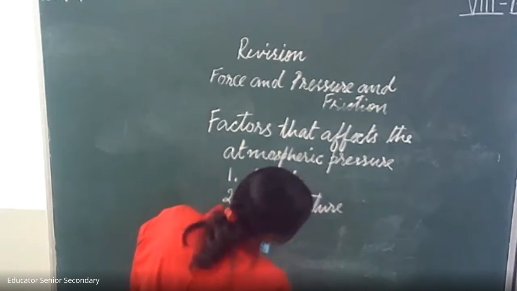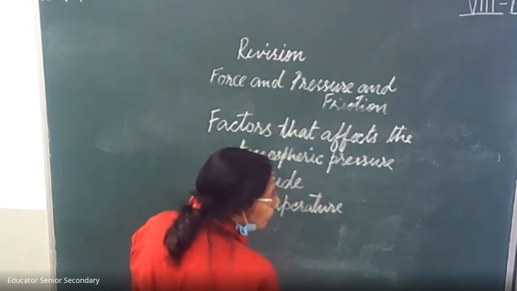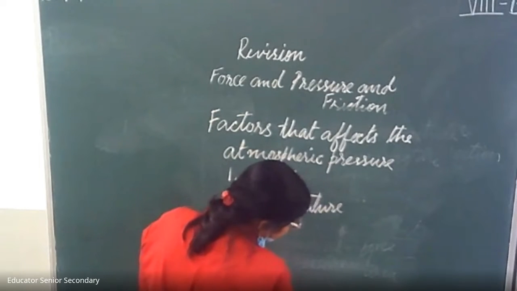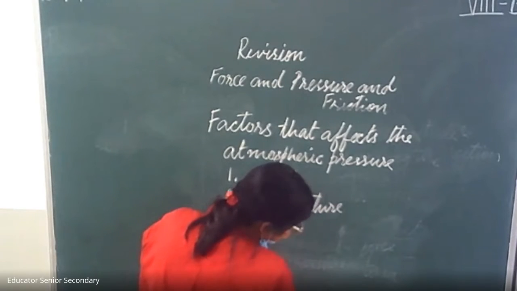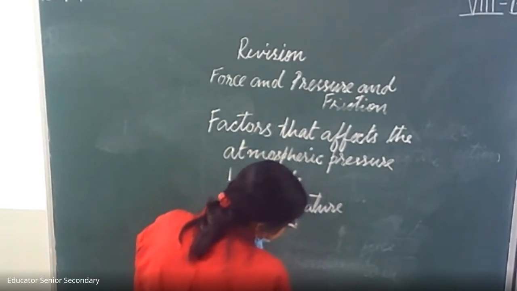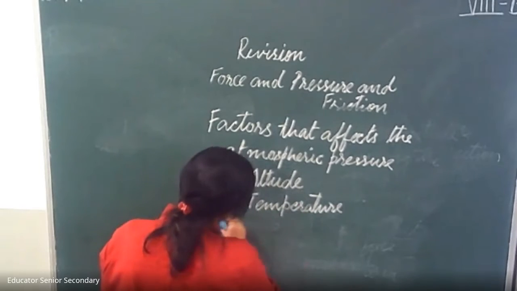Temperature: air expands when the temperature increases and becomes less dense. Therefore, atmospheric pressure decreases with increase of temperature.